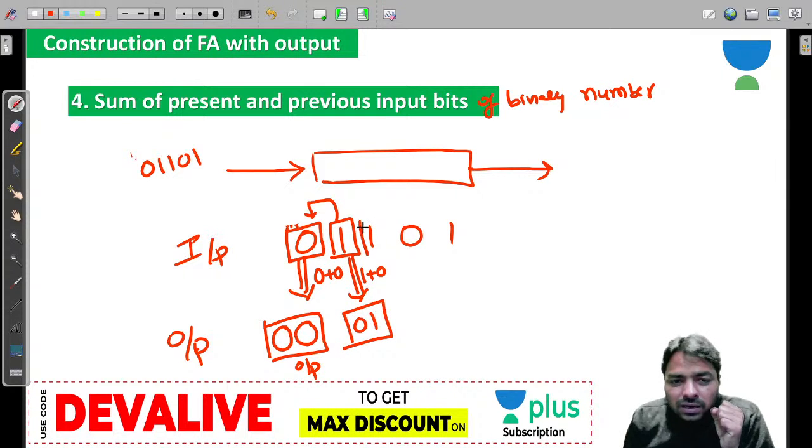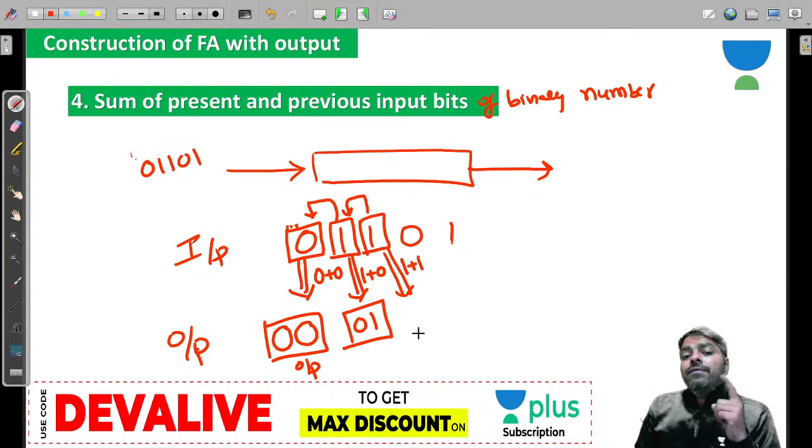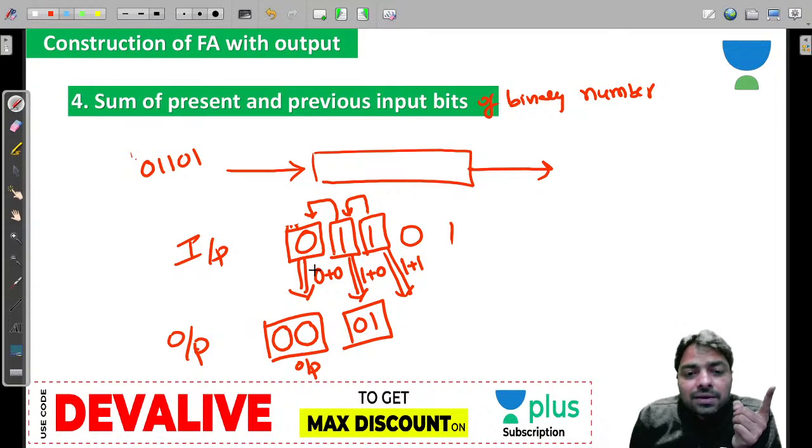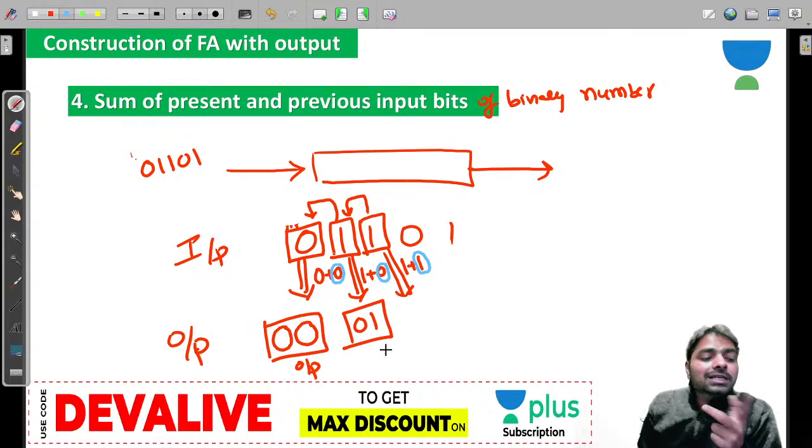And look at this one, 1. Who is the previous bit? 1. Because of this reason I was using 2 bits. 1 is the present and previous is 1. Previous is the 1. Remember that. This is the previous bit. Previous bit is very important. Is the previous bit 0 or 1?